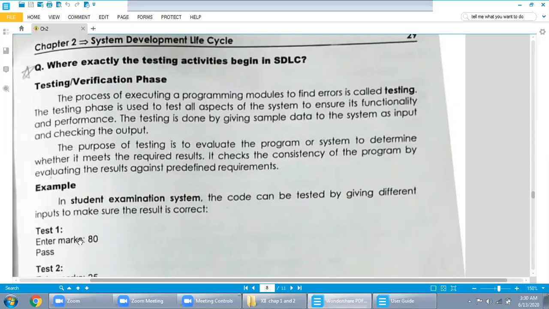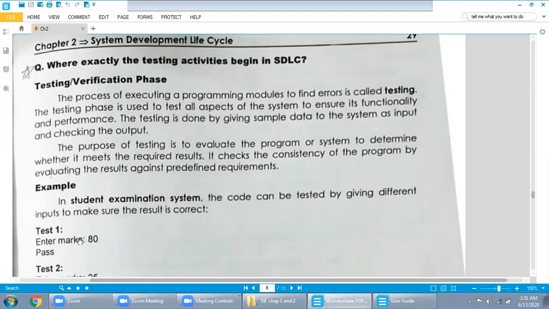Testing is done by giving sample data to the system as input and checking the output. Let's say in a result card, you enter the temporary data of a student. Most of the time in the junior classes, I gave you assignments in an Excel sheet to make a result sheet of 10 students. You put the marks in the range of 0 to 100.